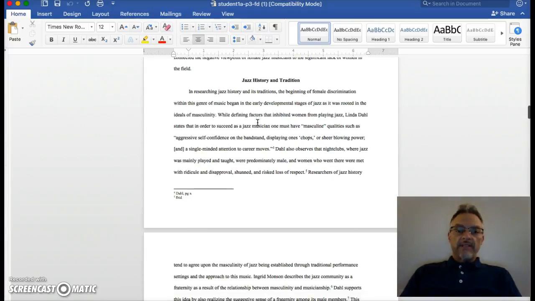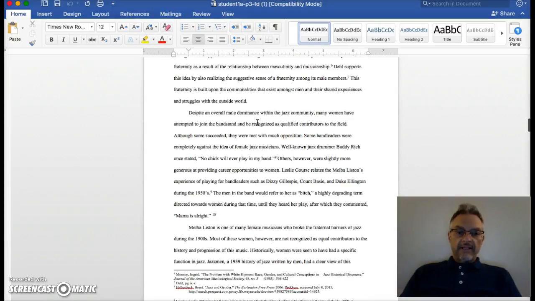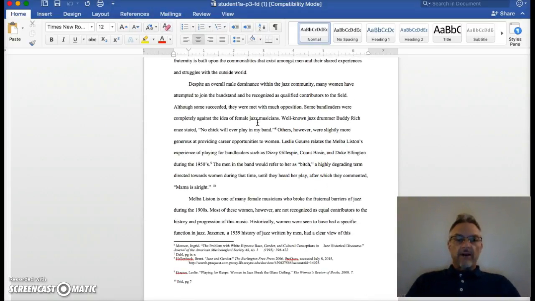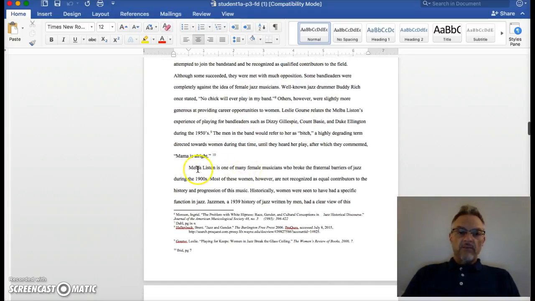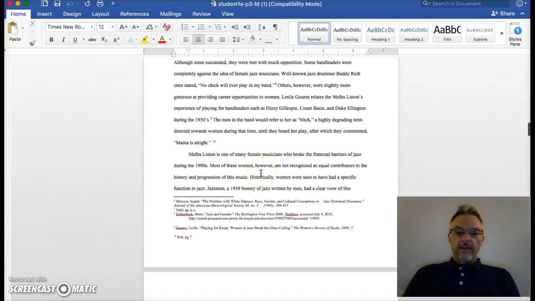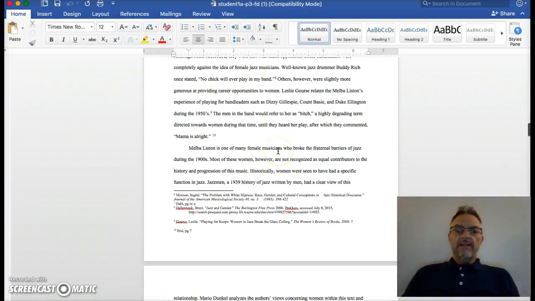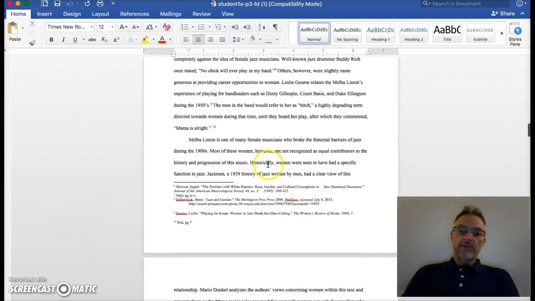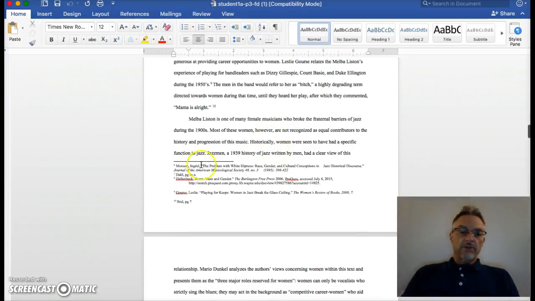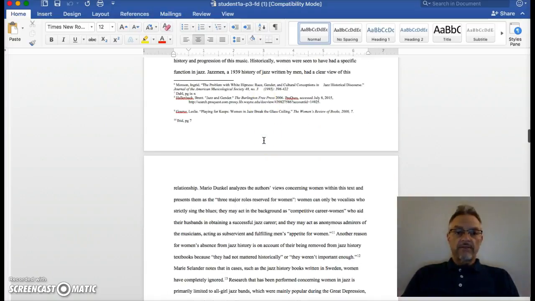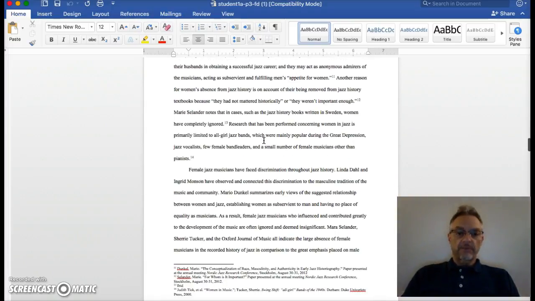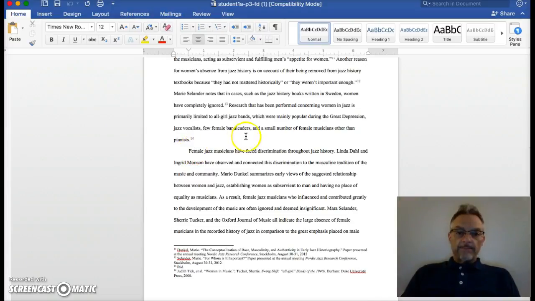And then when we get under this first heading down here, I really like how, despite an overall male dominance within the jazz community, many women have attempted. And then we start to see some quotes being brought in. Then we bring in Melissa as one of the female musicians who broke the barriers. We already start to get a sense of how this conversation is taking place. Historically, women are seen to have this, and of course he's doing a different version of, I think this is Chicago style, actually, as opposed to APA.